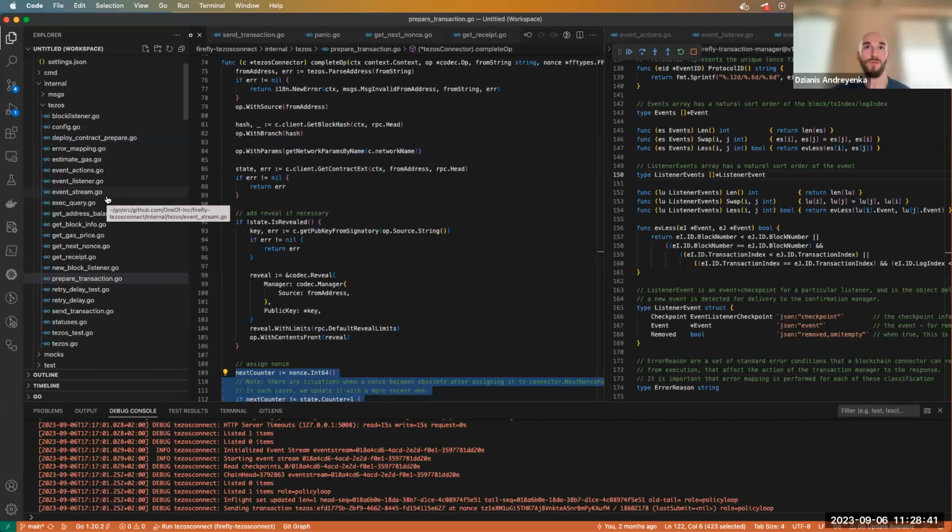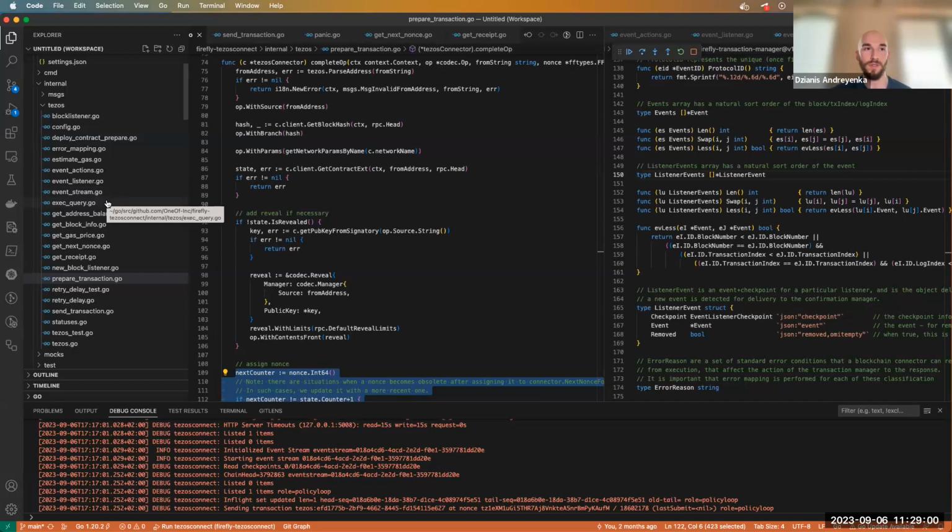For event streaming, actually, there is almost no information on the internet. I tried to look for something that we can reuse, but events were added in Tezos not such a long time ago, like a year ago, something like that. So there is not much info about it. But I think we can do it in a similar way.